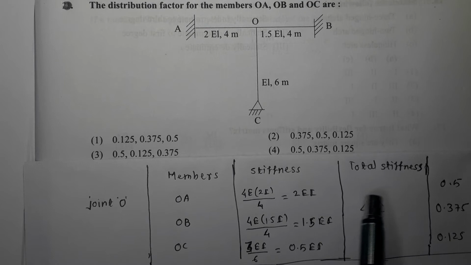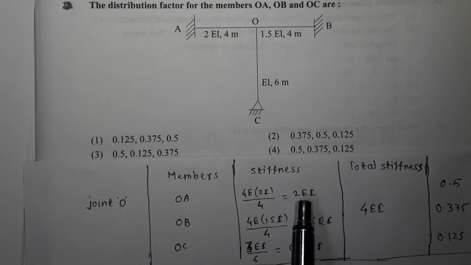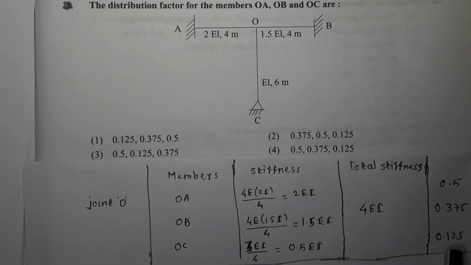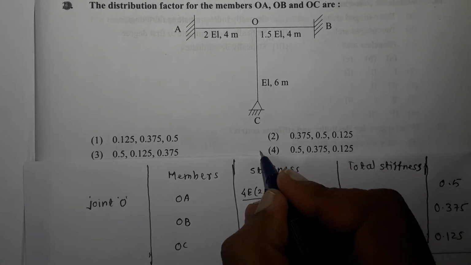Now distribution factor for OA is stiffness of OA divided by total stiffness. So 2 EI divided by 4 EI is 0.5. Now the distribution factor for OB is stiffness of OB divided by total stiffness. 1.5 EI divided by 4 EI is 0.375. In the similar manner, distribution factor for OC will be 0.125, and the correct option is option number 4.